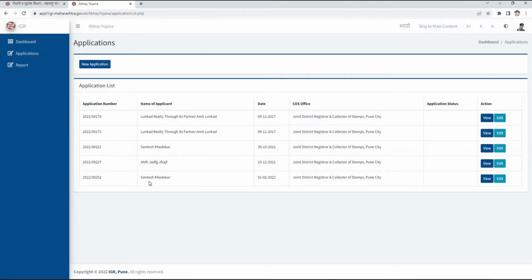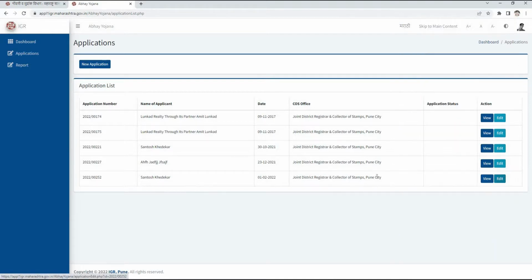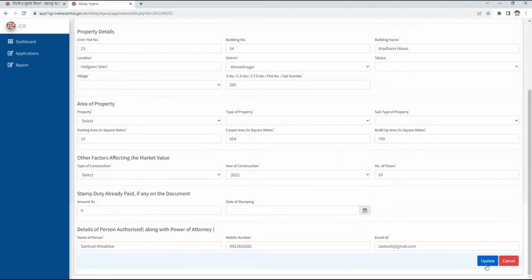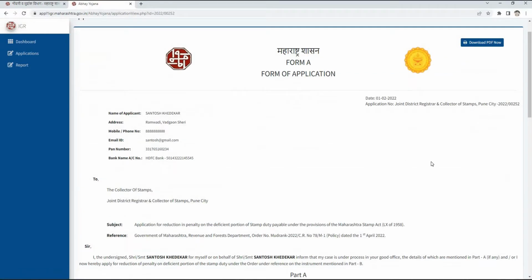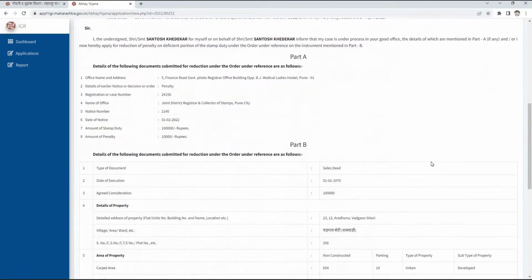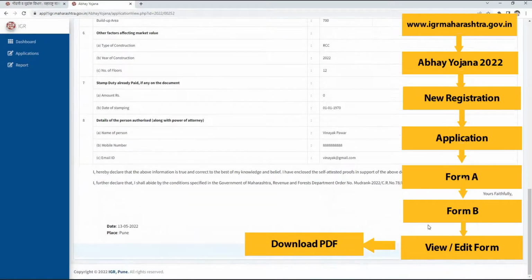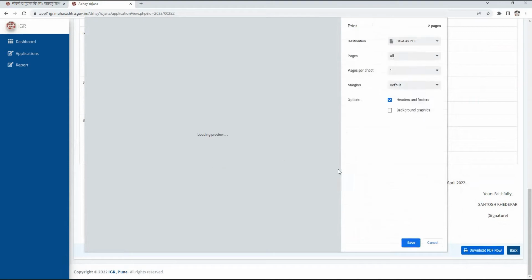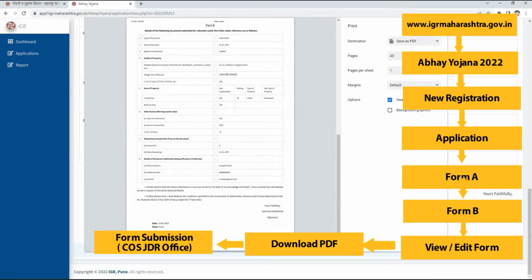Now here we see the application list and we can see our application here. If you want to edit the form, then click on the edit button and you can modify your form. To download the form, click on the view button. Here we can see our form of application. Check if all the information is correctly mentioned and then click on this download PDF button. In the last step, we need to take a print of this form of application and submit it to the respective JDR, Collector of Stamp Office.